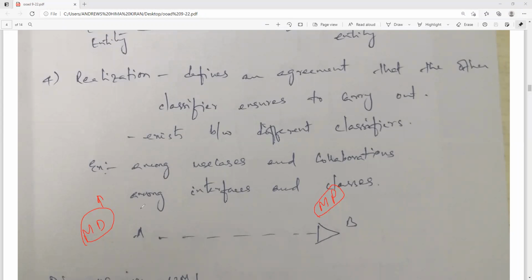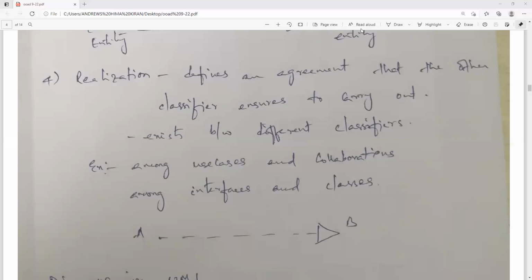If I want to specify a teacher in the place of A, the teacher ensures to carry out the activity called teaching. Definitely this teacher has to carry the activity called teaching. In this scenario, we can establish the realization relationship between the two entities.